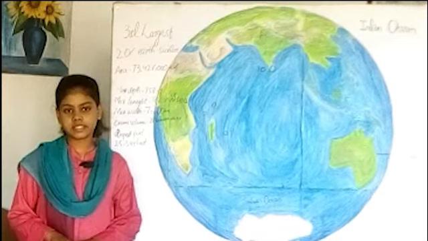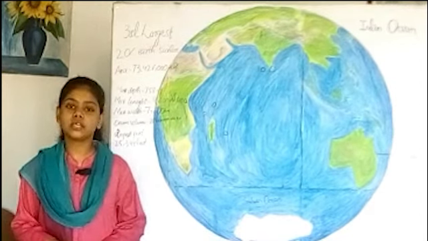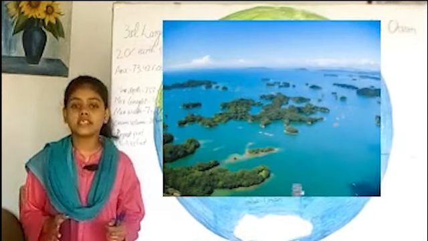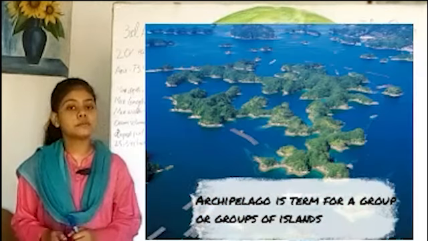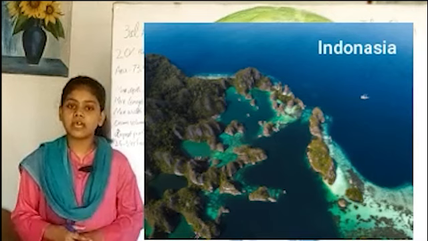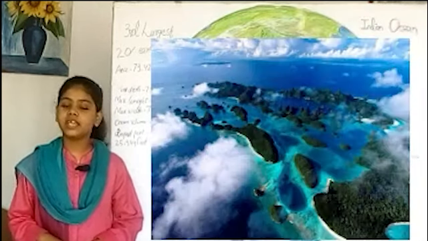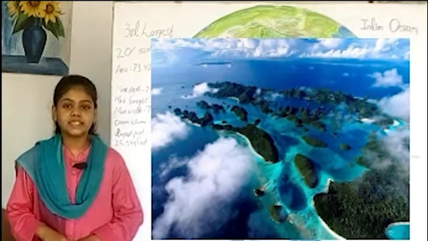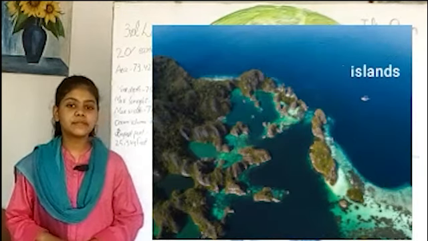Archipelago countries. First, what is archipelago countries? Archipelago is the term for a group or groups of islands. Japan, Maldives and Indonesia are archipelago countries. Indonesia is the largest archipelago country in the world. It has more than 17,500 islands.